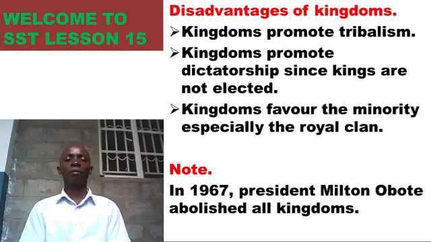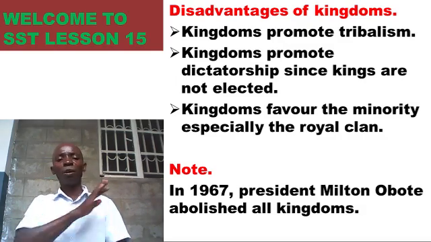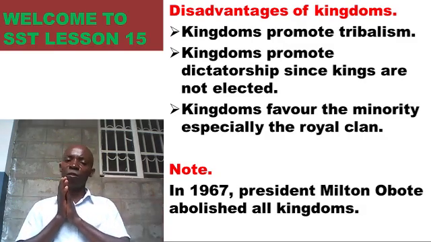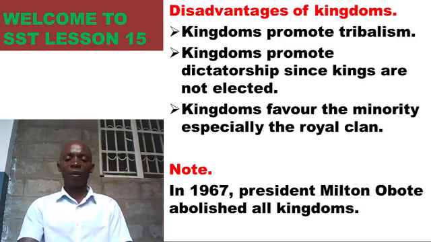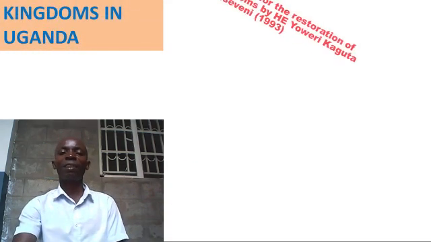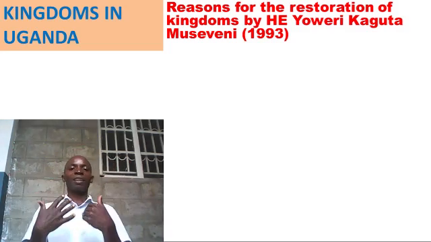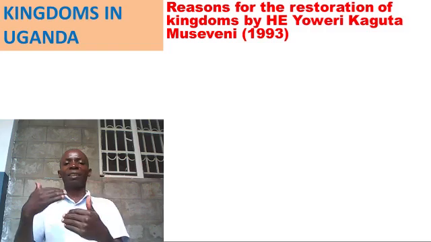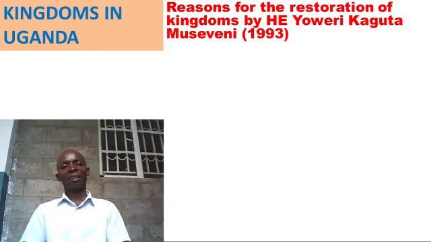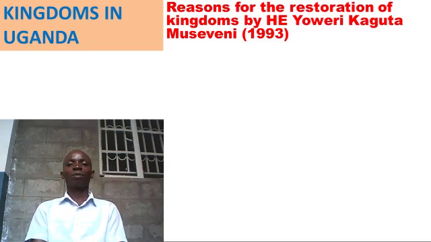No more kingdoms. So in 1967, President Dr. Apollo Milton Obote abolished all kingdoms, stopped the operation of all kingdoms. So what happened? How did the kingdoms come back in Uganda since they were abolished in 1967? It was after President Yoweri Museveni Kaguta had taken over power that he brought back the kingdoms. Meaning from 1967 to 1993, we didn't have kingdoms.